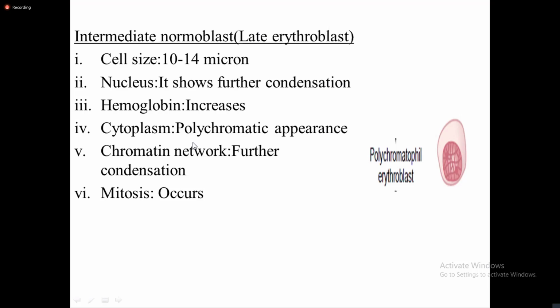The cytoplasm has a polychromatic appearance. That is, both different types of stain are present, that is, acidic or basic stain. Since it takes both, it is called polychromatic. The chromatin network shows further condensation and mitosis is also occurring during this stage.